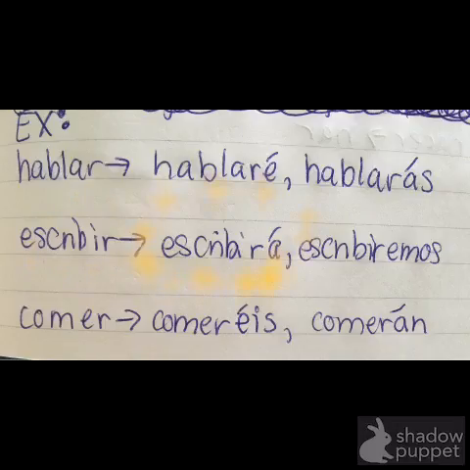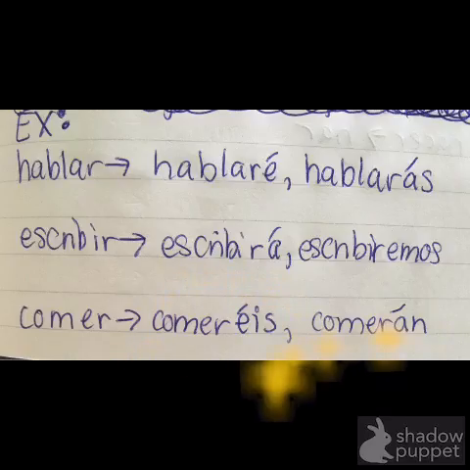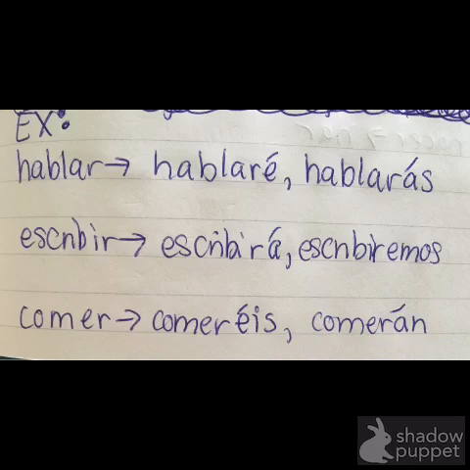In the he, she form, the él, ella form, it is escribirá, he will write. And in the nosotros, the we, it's escribiremos, we will write. Comer means to eat. Comeréis is you all will eat. Comerán is they will eat.